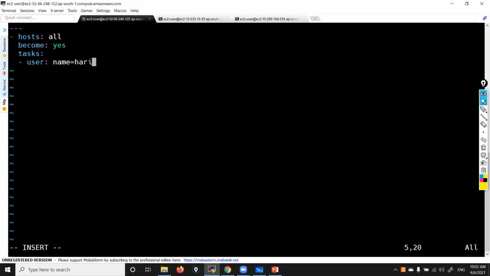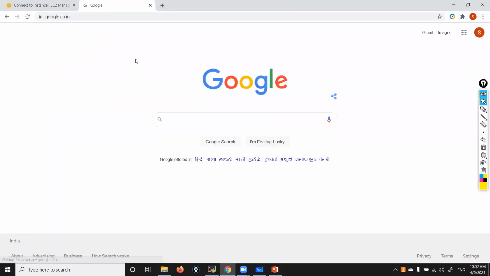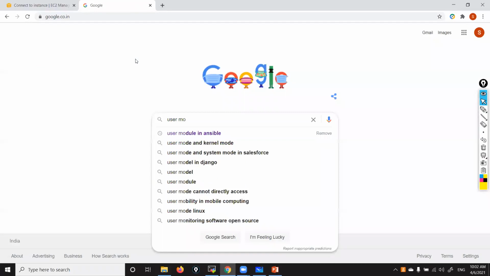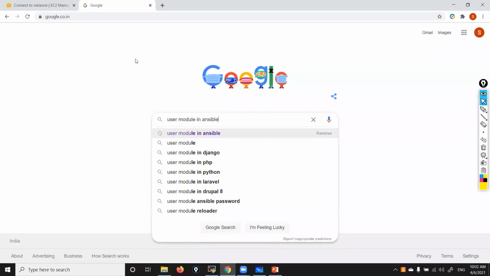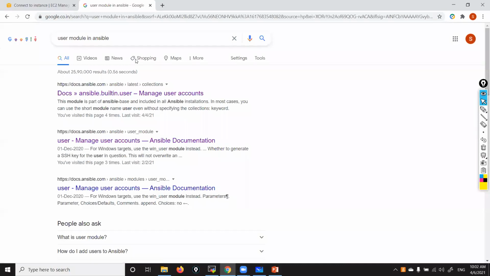Now you might be thinking, Sai, how do you know that? We need to mention something like this. It's simple, guys. You go there and type here, user module in Ansible. I don't know how to create a user, so type here. What is the module we use to create a user? Yeah, here you can see the first one. Open this.